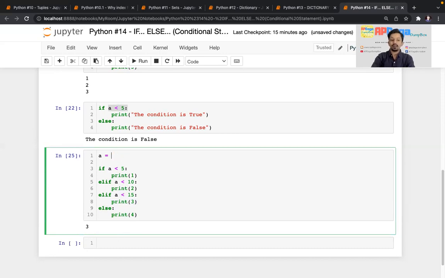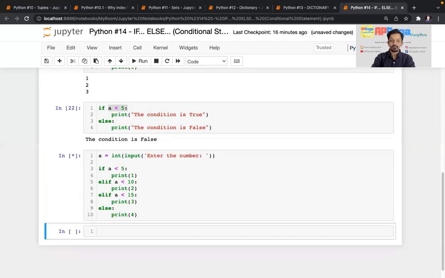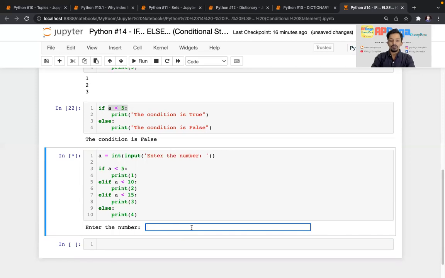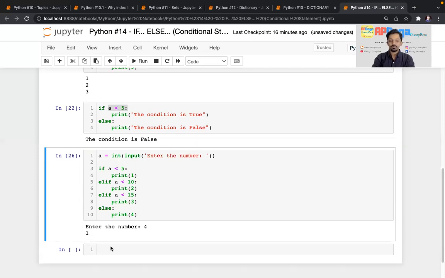So similarly, I can do one thing. I can take input from user also. So enter the number in single quotes. Okay. And whenever we use input function, whatever value gets stored, it is in string. So we have to typecast it to int, because below we are comparing it with other integers. So I'm executing this. Now I'll write value 4. See, it printed 1.